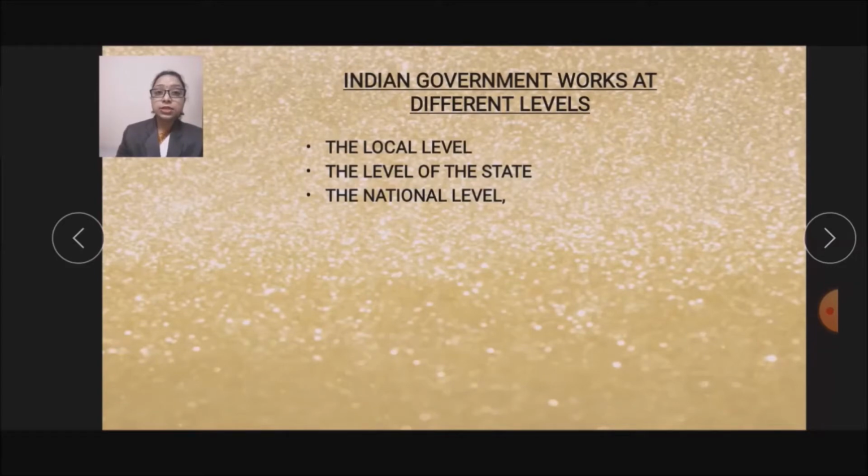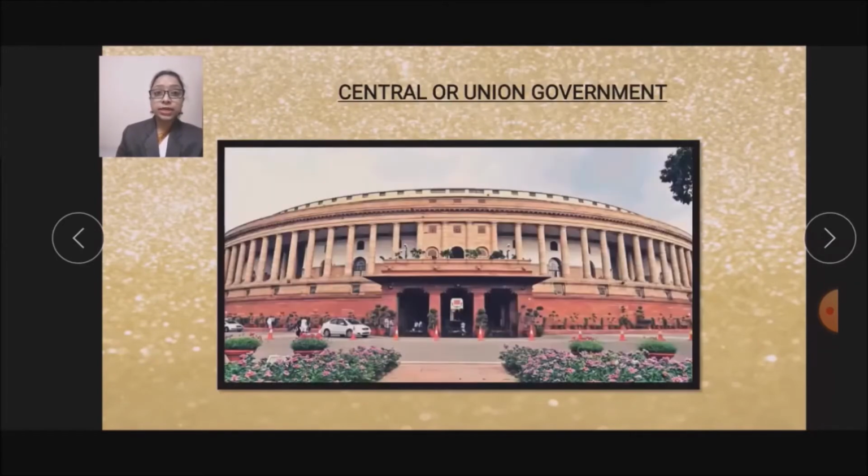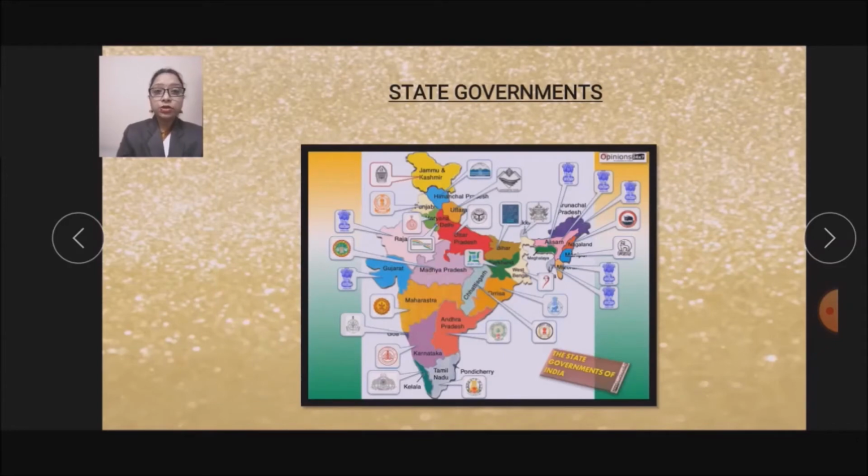The central or union government is for the entire country, and it is based in the capital, Delhi. State governments are for the different states, and they are based in the state capitals. You know we have 29 states, and the 29 states have their own state governments, which are based in the capitals. In our state Madhya Pradesh, we have the state government's offices in Bhopal because Bhopal is the capital of Madhya Pradesh.